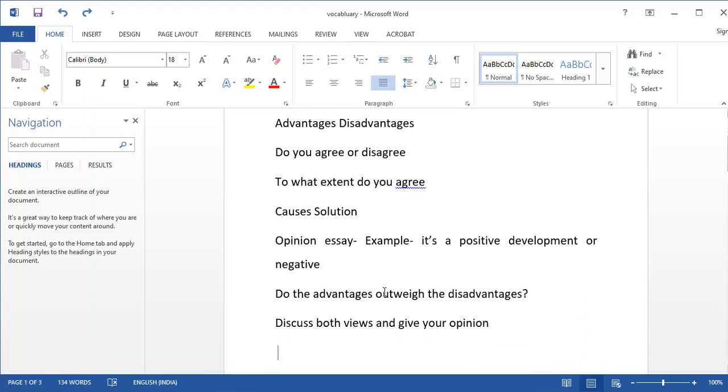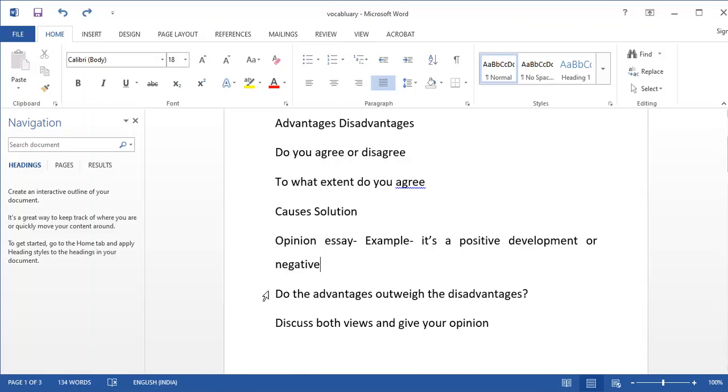Then there are opinion essays. There are different categories of opinion essays as well. For example, one type of essay can be: is it a positive development or a negative development? Examiners can give you a statement about any topic, then they can simply ask you what do you think, is it a positive development or a negative development. So this is called an opinion essay.